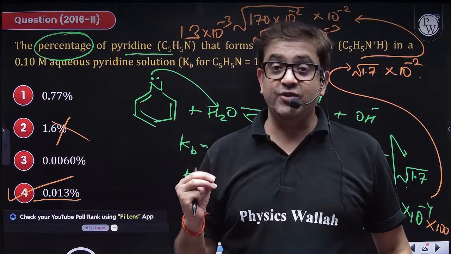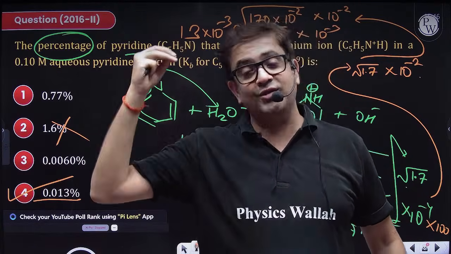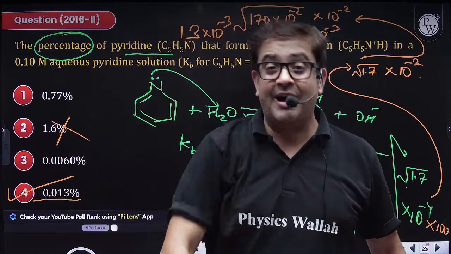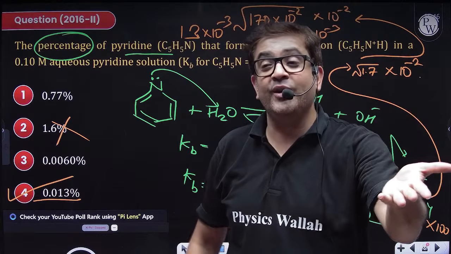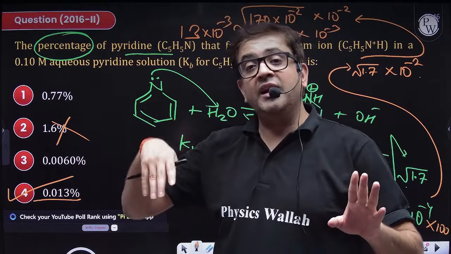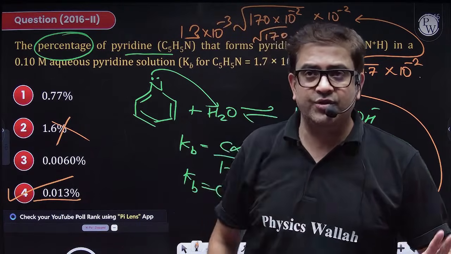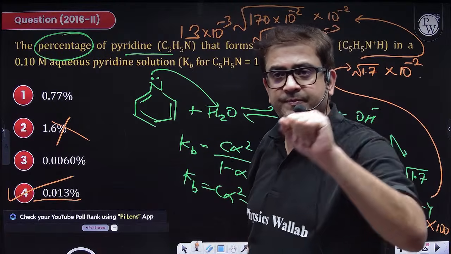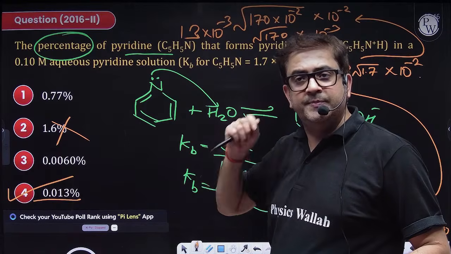Yes, they are time consuming, but ultimately you have to solve 3-4 calculative questions to make the difference in your marks, because many of them will not be doing it. If you are also not doing it, then where is the difference, beta? So instead of attempting a question incorrectly, rather invest time and do calculative questions. I hope everybody is clear with this.